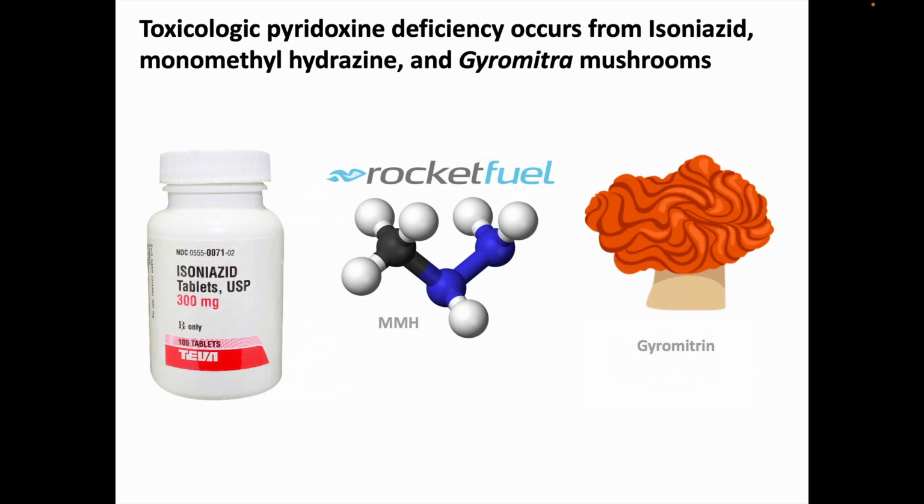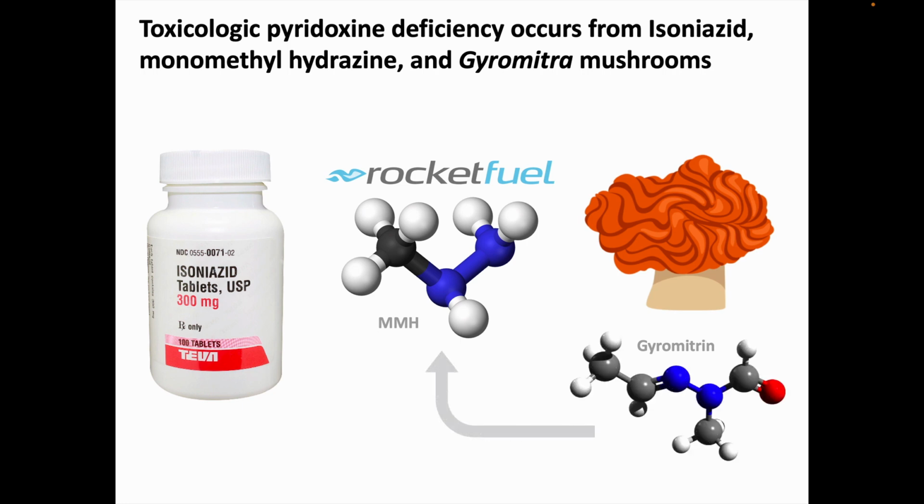To recap, this kind of toxicologic pyridoxine deficiency occurs from isoniazid, hydrazines, and Gyromitra mushrooms. In the middle here, we see the structure of monomethylhydrazine, which can be used as a rocket fuel. The Gyromitra mushrooms produce gyromitrin, which is actually converted into monomethylhydrazine.